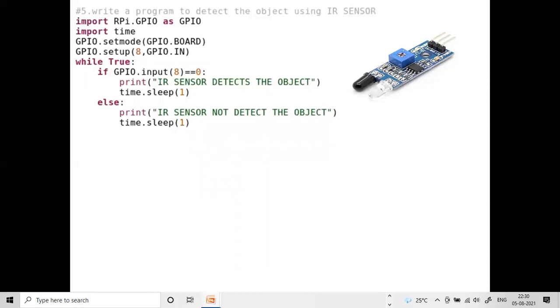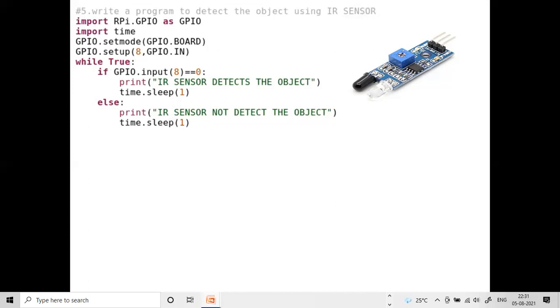They are mentioned already. Now here, the IR sensor is detecting the object whenever the IR sensor value is 0, that is, in the statement if GPIO.input(8) == 0. Whenever there is any object in front of the IR sensor, we are going to see the output as IR sensor is detecting the object.